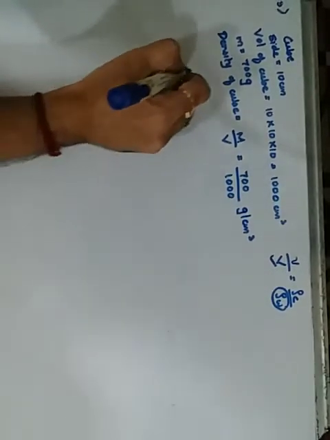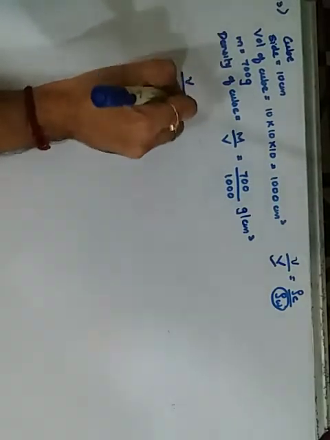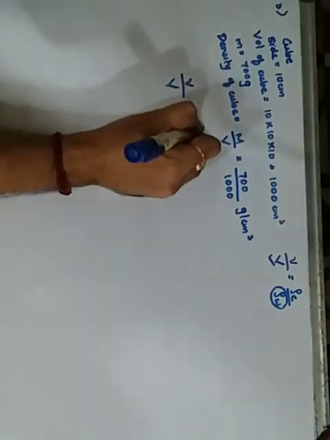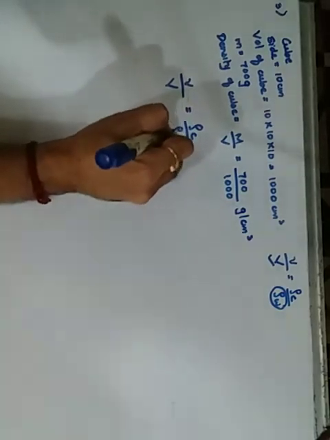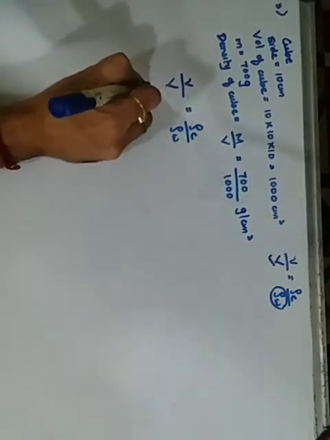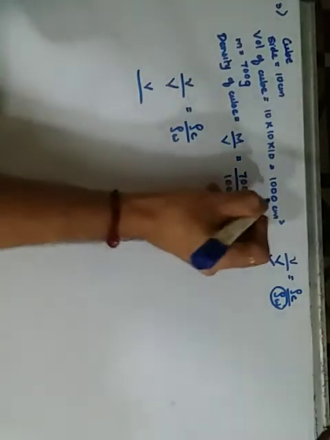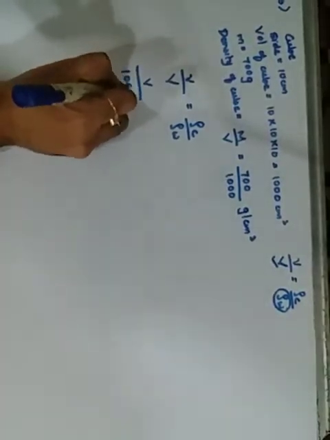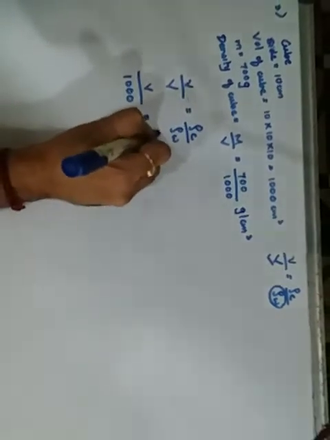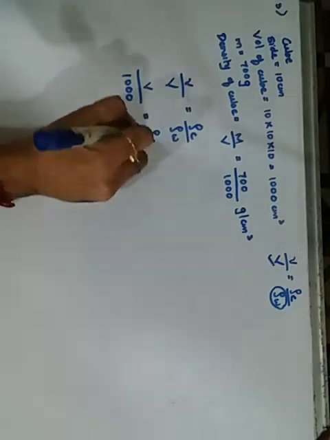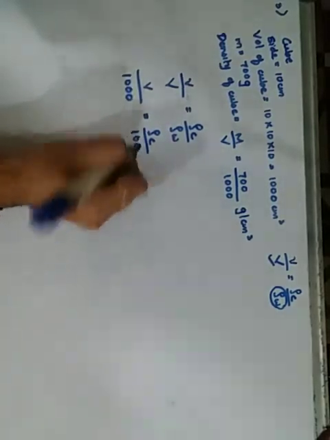Now we proceed for the immersed part. Small v upon total volume is equal to density of the cube upon density of water. How much is the small v that we want? Capital V is 1000. Density of the cube we got, it is 700 upon 1000, and density of water is 1000.